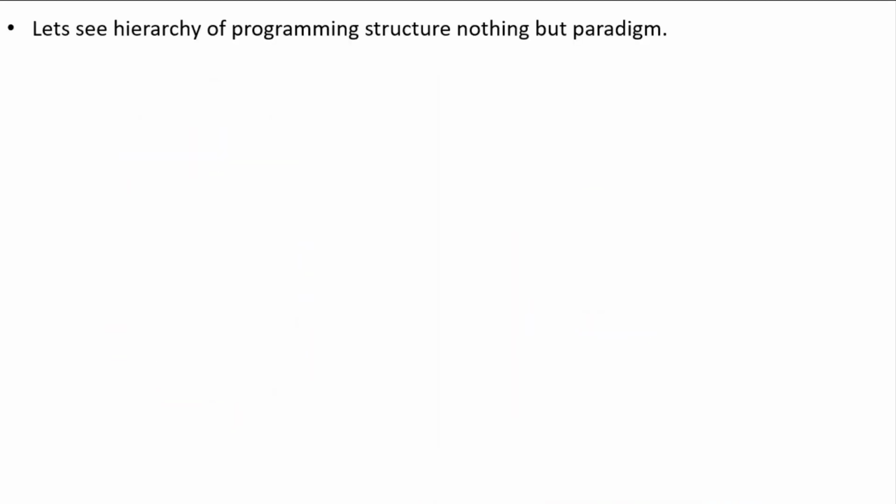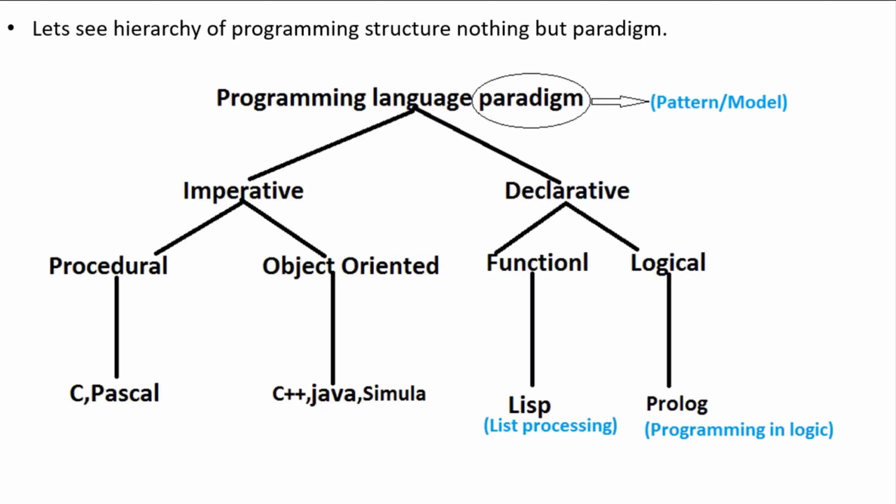Now, let's see hierarchy of programming structure. Structure is nothing but paradigm. Paradigm is nothing but pattern. Programming language pattern is majorly divided into imperative and declarative. In imperative, we have two categories, procedural and object oriented. As we are learning procedure oriented programming approach, hence I will not discuss about other programming approaches. In procedure oriented approach, we have languages C and Pascal.